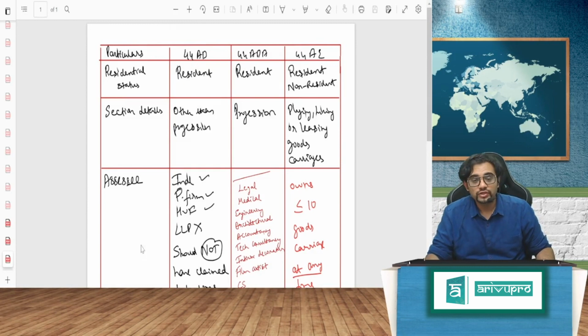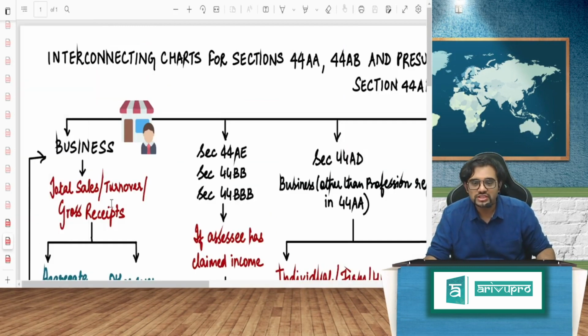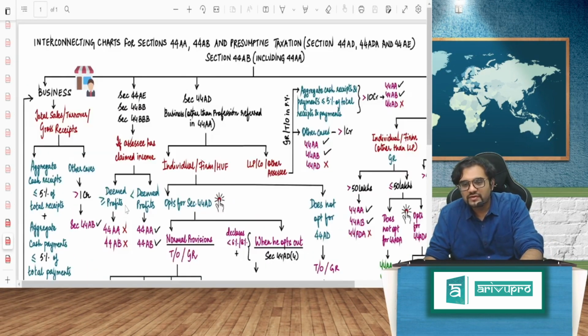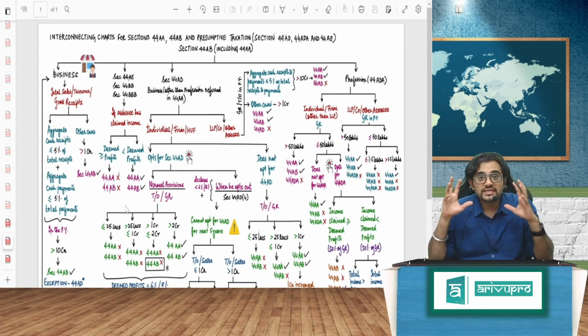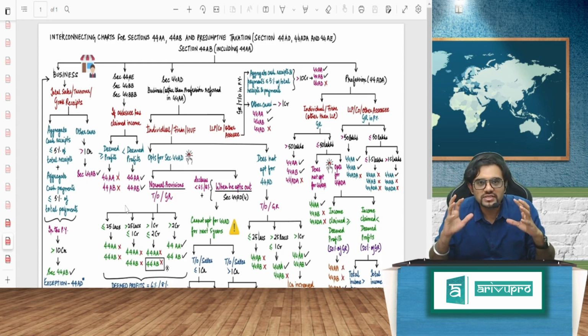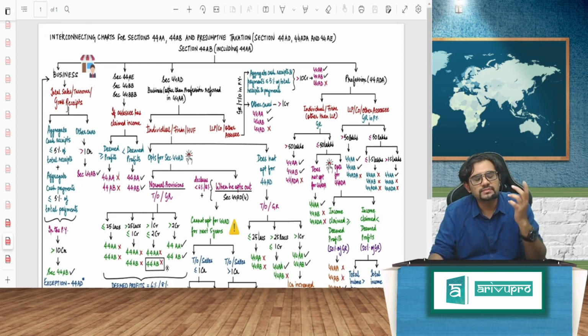Guys, today I bring to you a very important chart. Many people have told me, sir, in taxation, please help me with 44A maintenance of accounts, 44AB, which is tax audit, and presumptive taxation, especially 44AD, 44ADA, and 44AE for business, profession, and also the plying of goods carriages. Sir, it's very difficult, all hodgepodge. Guys, these questions will 100% come in MCQs. Apart from normal provisions, normal questions, MCQs, pakka it will come, both in CA Final and CA Inter.